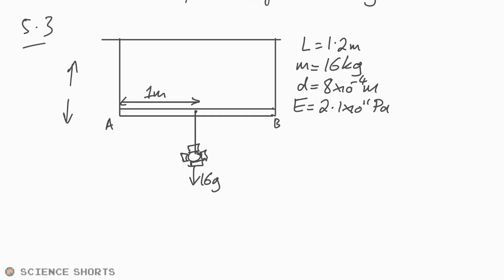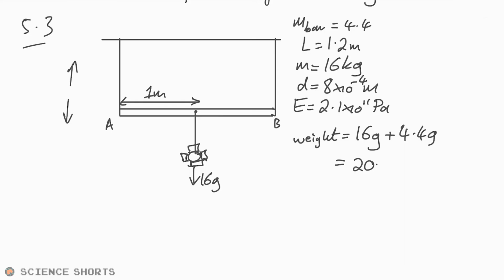So the weight is equal to 16G plus the mass of the bar, which is 4.4G, so that is 20.4 kilograms times 9.81. Let's be accurate, shall we? 20.4 times 9.81 is pretty much 200, so let's just say 200 newtons.